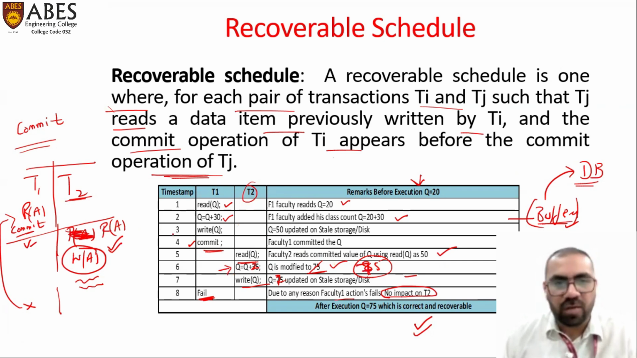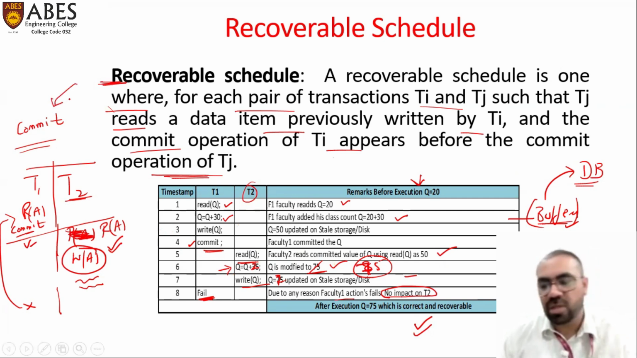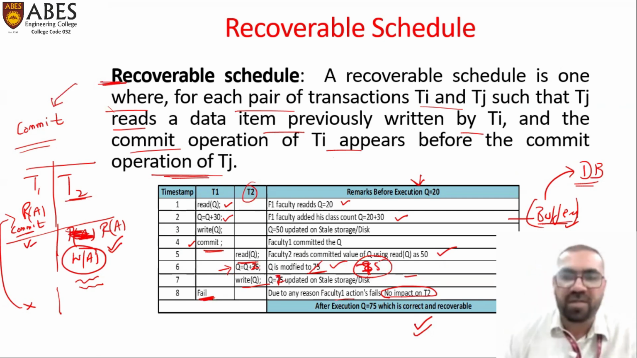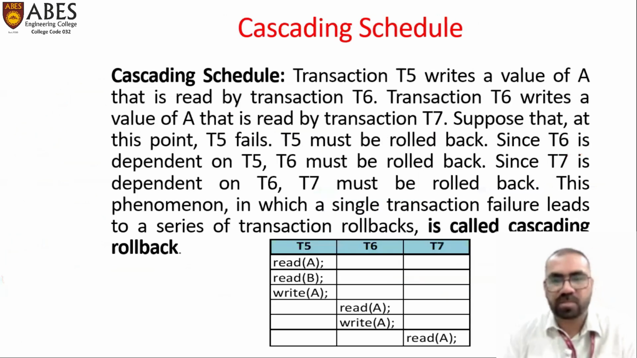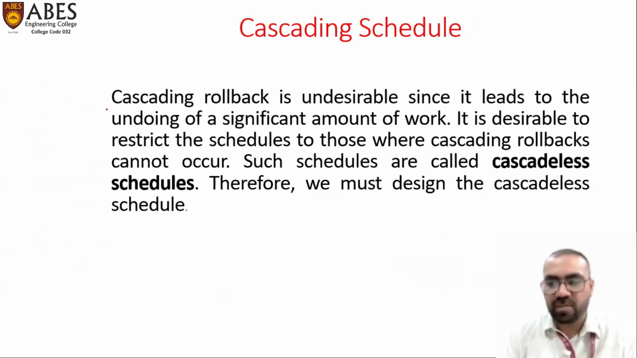So what we need to find is what are the recoverable schedules. We need to check the order of the commit. If any data item is being read, it needs to be checked whether the previous transaction has committed that data item. Cascading goes one by one, like a ladder.